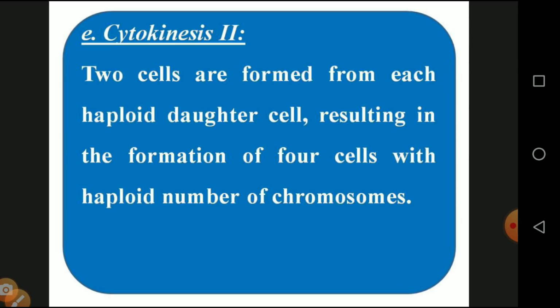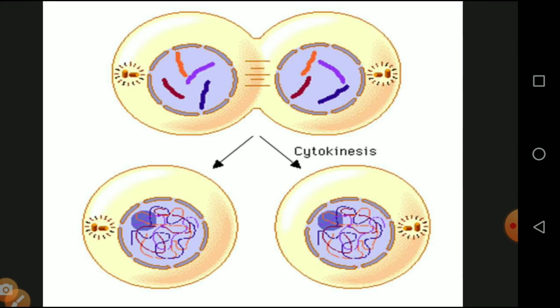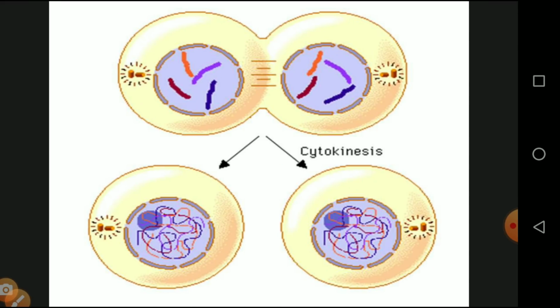So what is the end product of meiosis 2? Four haploid cells with a haploid number of chromosomes are produced by meiosis 2. And this is the diagrammatic representation. After meiosis 2, we end up with four haploid cells.